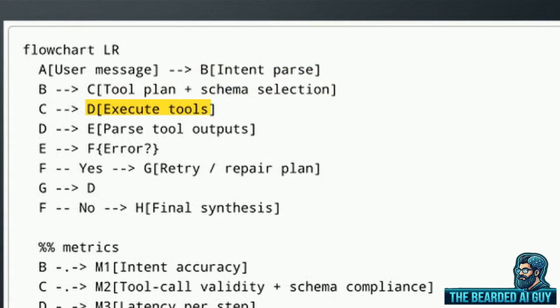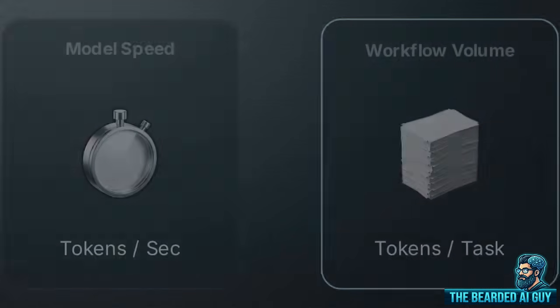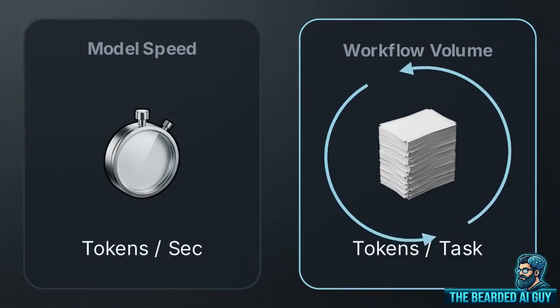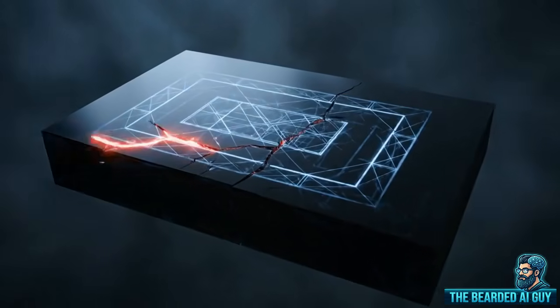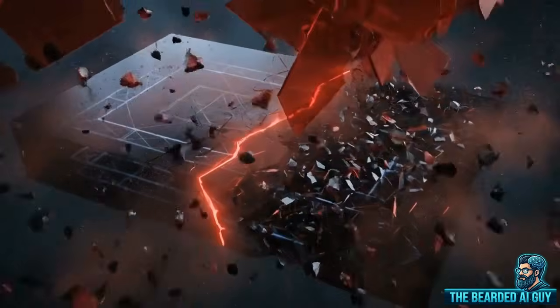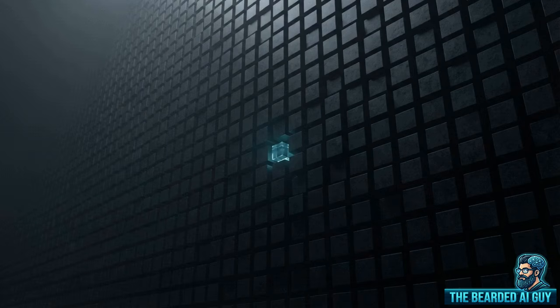Next is the execution phase, where the system actually runs the requested tools and parses the resulting text outputs back into the model's context. This is the critical node, error handling and the retry loop. If the model formats a request incorrectly, the system catches the error, forces a repair plan, and loops right back to execution. Once a model gets stuck inside this looping scaffold, the metric of tokens per task completely dominates tokens per second. If a model lacks strict schema compliance at the planning stage, the resulting infinite retry loops will erase any advertised cost savings.